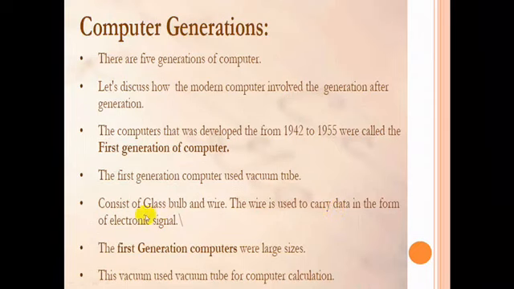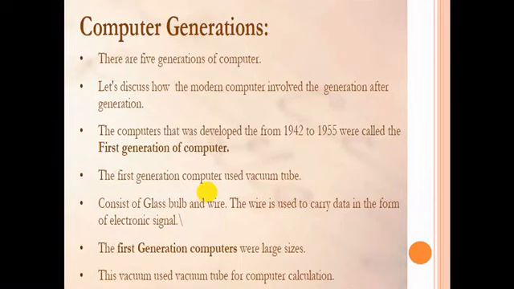First generation systems used vacuum tubes for circuitry and magnetic drums for storing data. In the first generation, computers were very large in size, and used vacuum tubes for computer calculation.